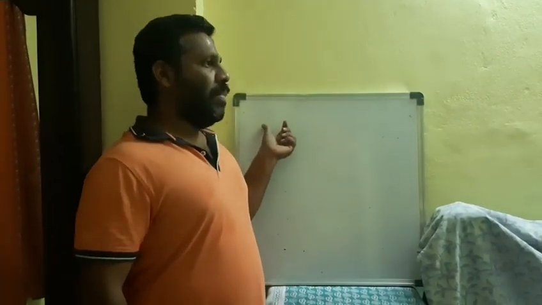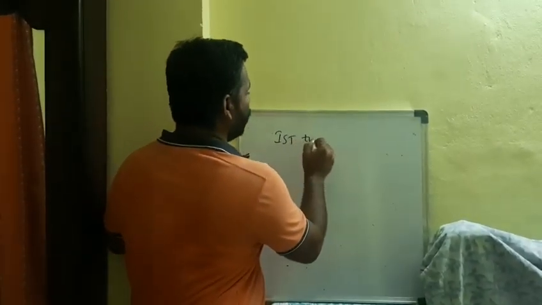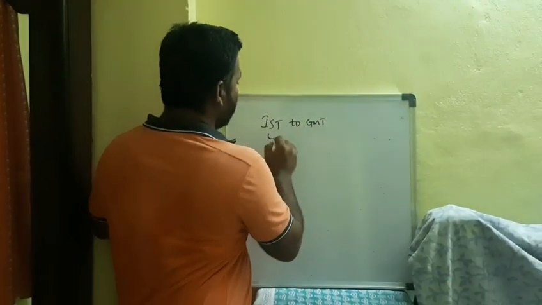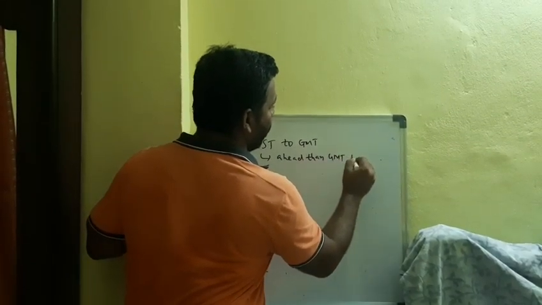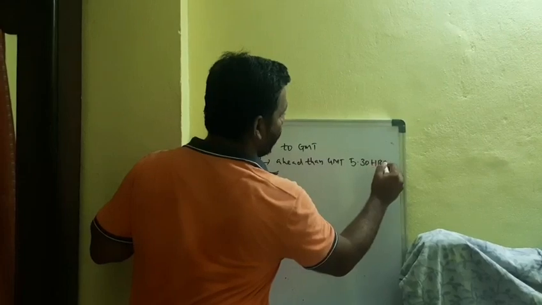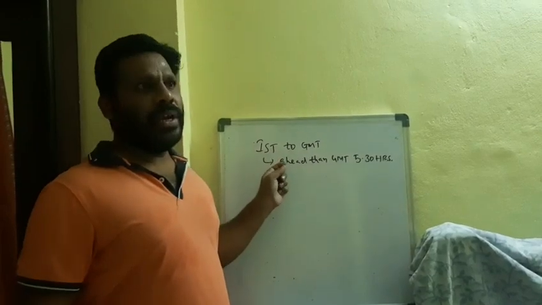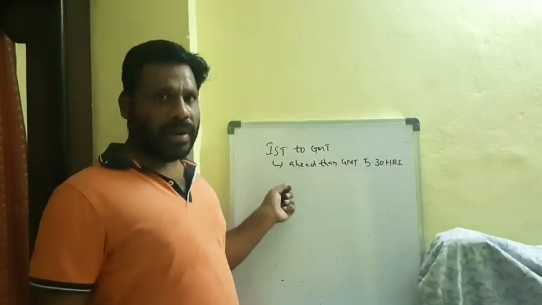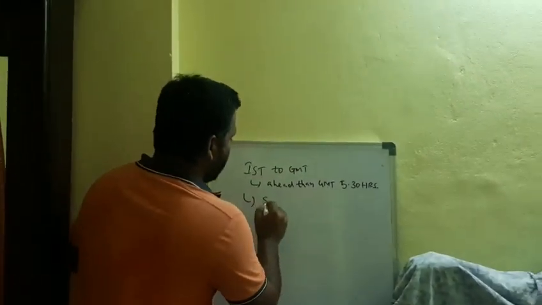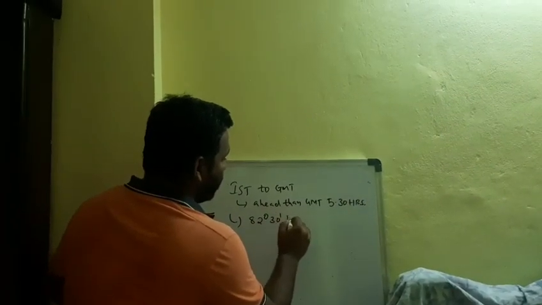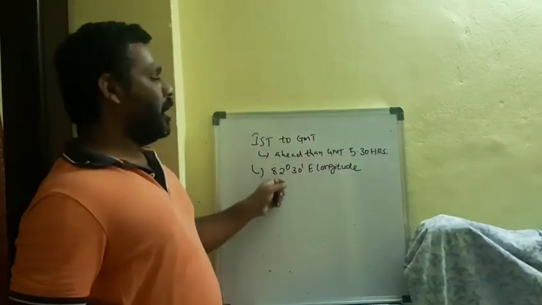Here, when you compare IST and GMT, IST is ahead of GMT. How much? 5.5 hours. So what do you mean by IST? Indian Standard Time. Each and every country has one standard time, that is called what? For our country, it is Indian Standard Time. What is the IST meridian in our country? The IST in our country is 82 degrees 30 minutes east longitude.